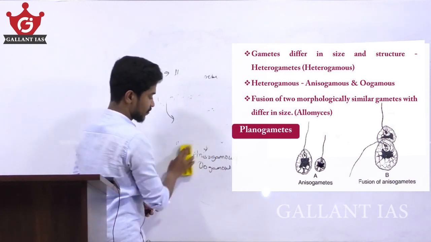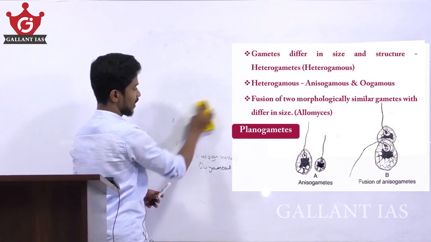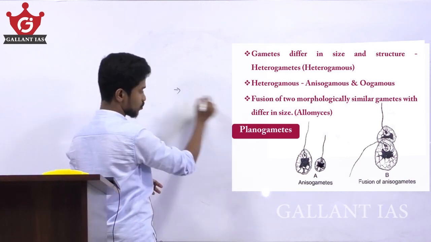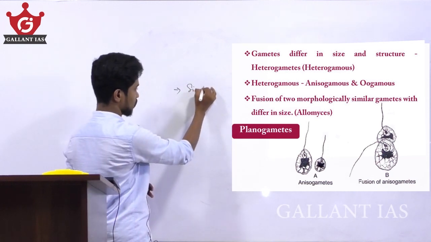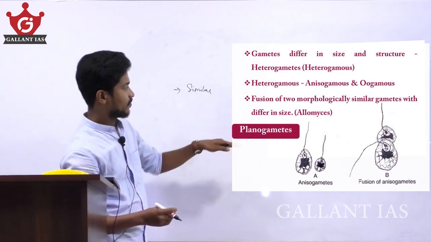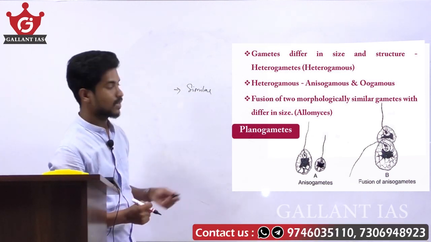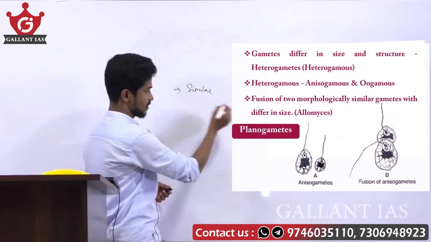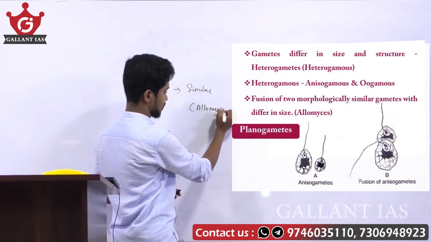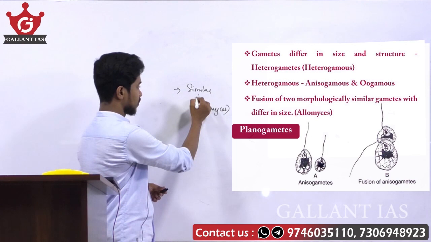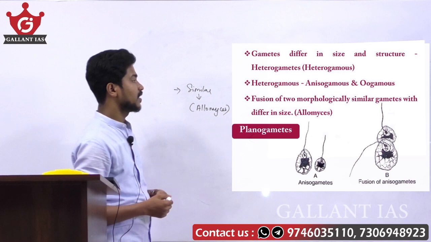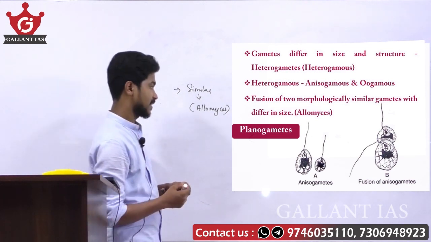Look at the figure: the two gametes are morphologically similar, but their sizes differ. An example is found in Allomyces.